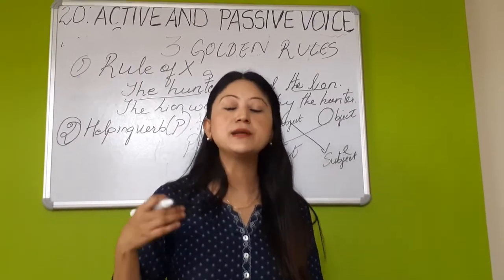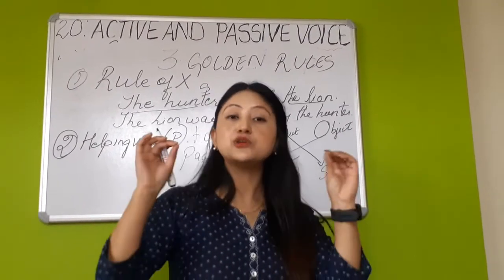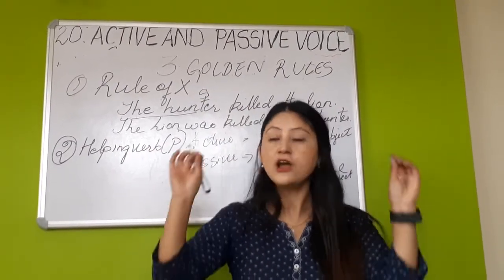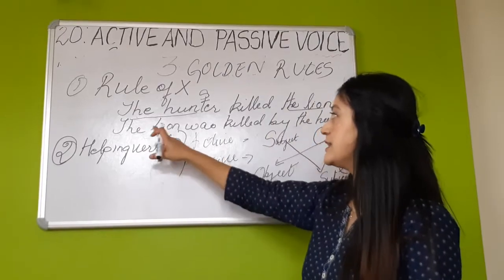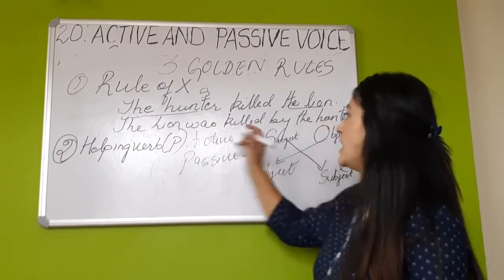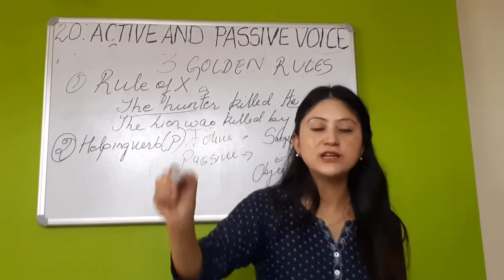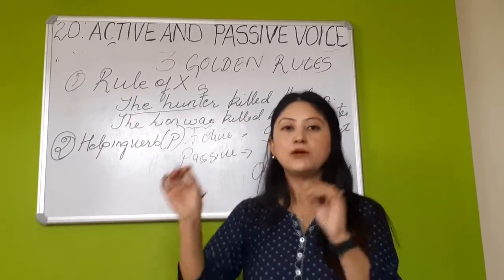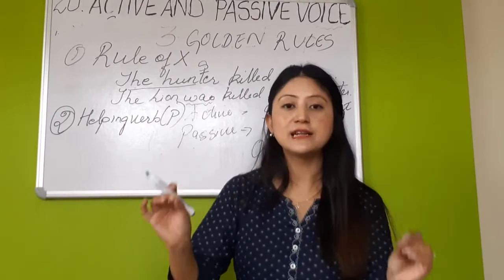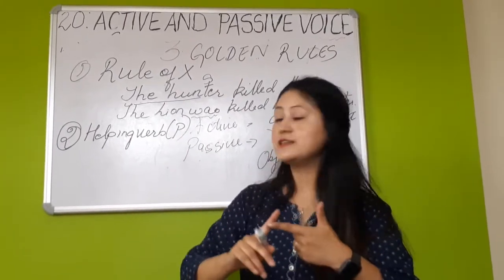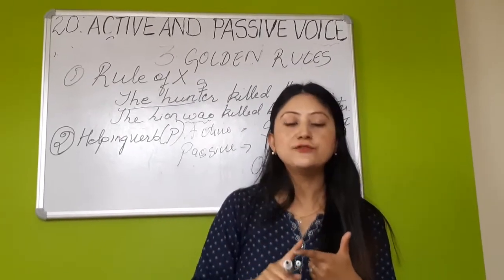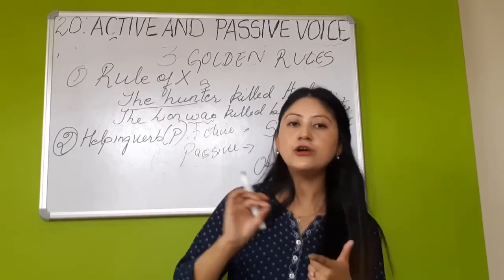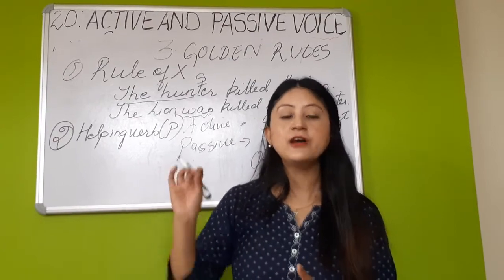For example, the lion was killed by the hunter. Was is an auxiliary verb. An apple was eaten by Ram. Was is an auxiliary verb. So in the second case, you use an auxiliary verb or helping verb like is, was, are, were in passive voice.